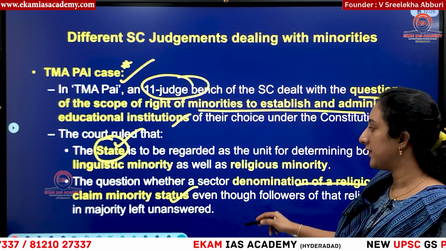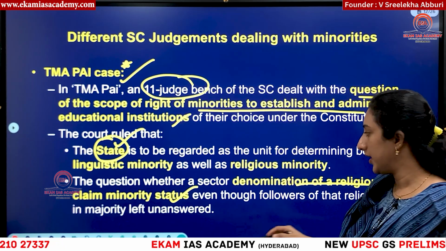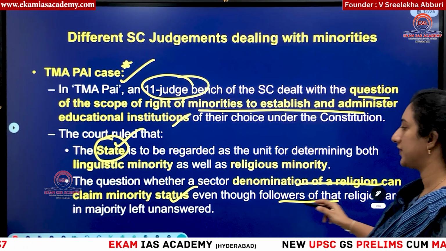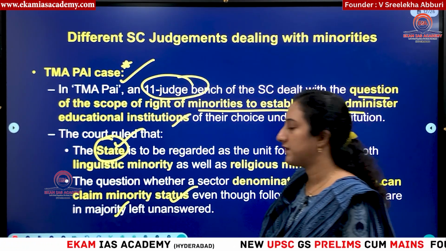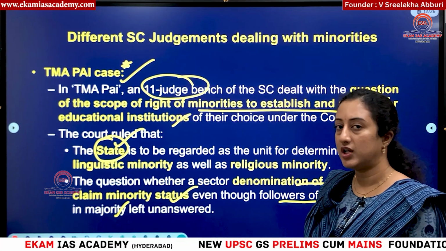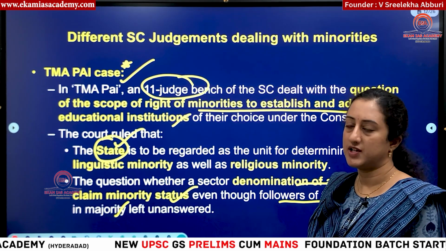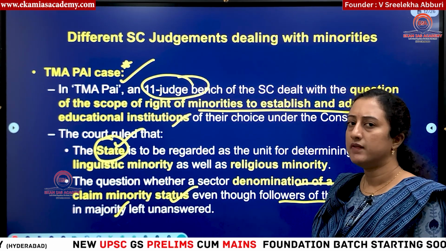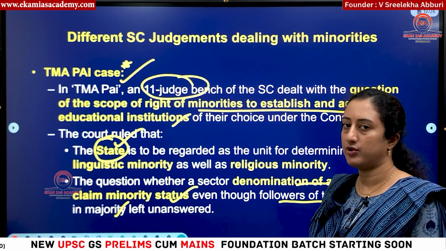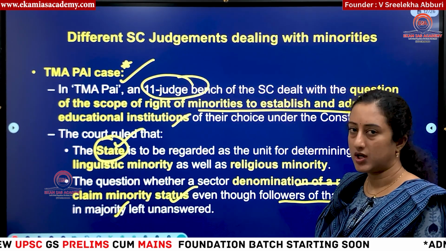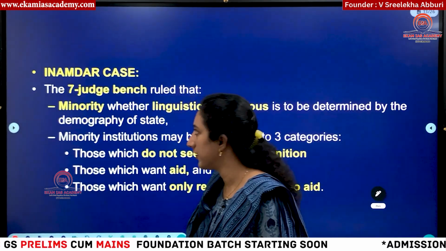Even the followers of a particular religion who are in the majority was not answered, because under Article 29 the Supreme Court previously said it includes both minority as well as majority, but under Article 30, whether it only includes religious minority or majority also is not answered. This has led to different interpretations later.